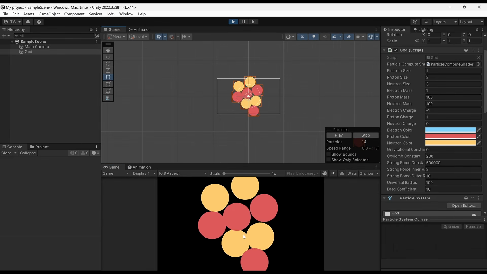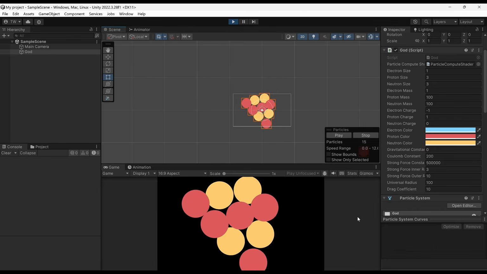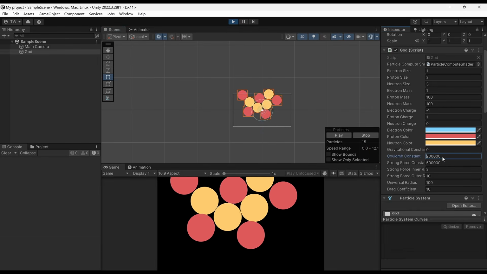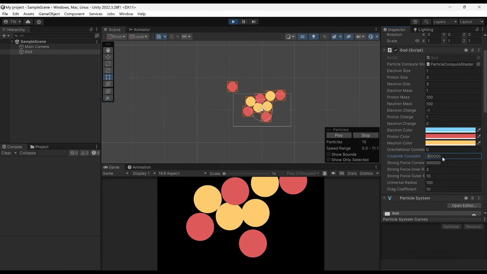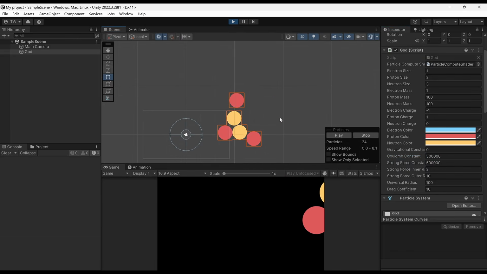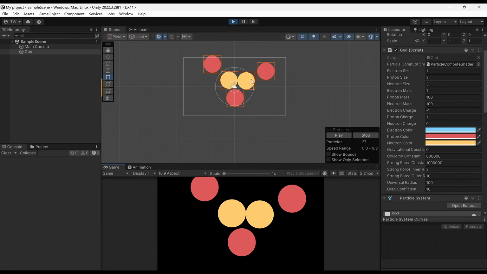This is 4 protons and 4 neutrons. Let's add an extra proton. We want this shape to destabilize, so let's turn up the Coulomb constant as well until it does. It's a little bit unstable. Let's try 200,000. Okay, 300. Okay, there it goes. I kind of want it faster, though. It's still a little bit slow for my tastes. 600,000. Let's try that. That might be a little bit too unstable.